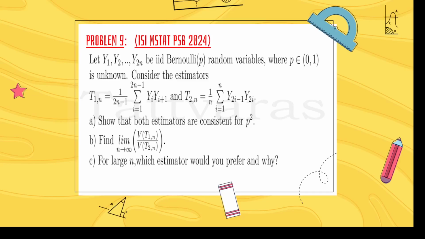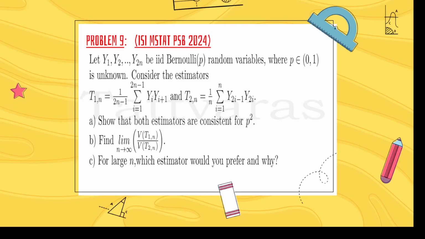Consider the estimators T1n equal to 1 by (2n minus 1) summation i equal to 1 to 2n minus 1 of Yi Yi plus 1, and T2n equal to 1 by n summation i equal to 1 to n of Y(2i minus 1) into Y(2i). So the first question is, show that both the estimators are consistent for p square. Then find the limit as n tends to infinity of variance of T1n by variance of T2n. And thirdly, for large n, which estimator would you prefer and why?